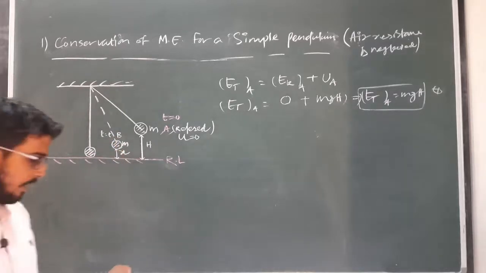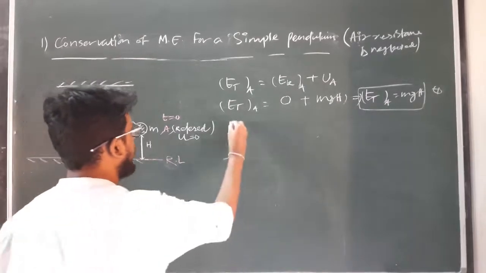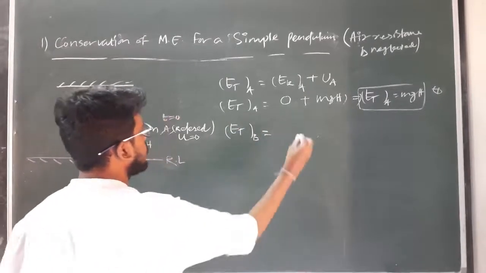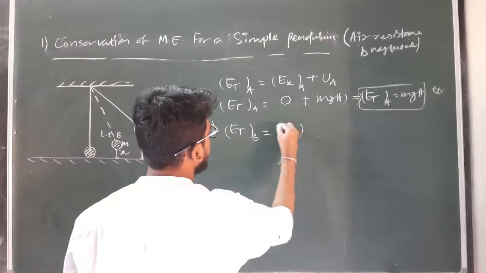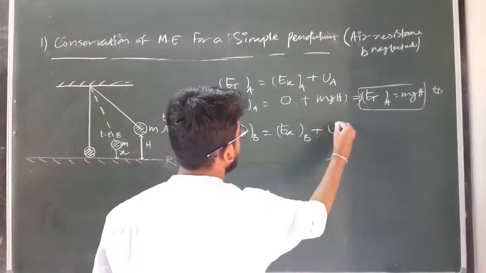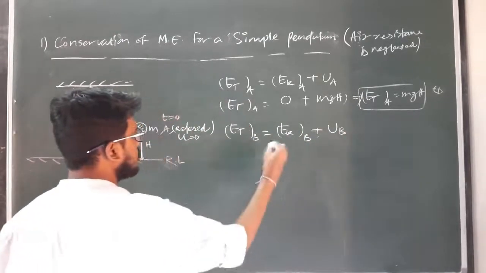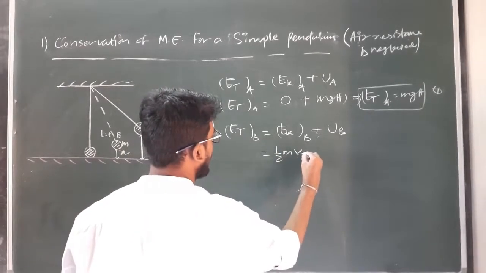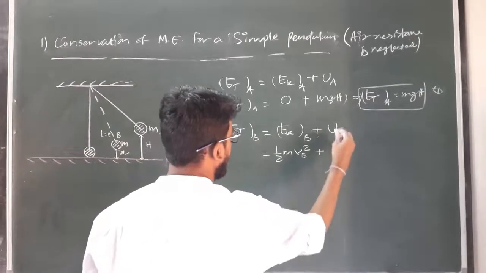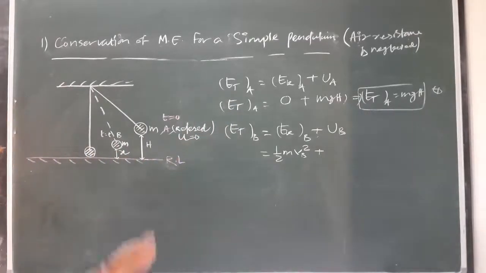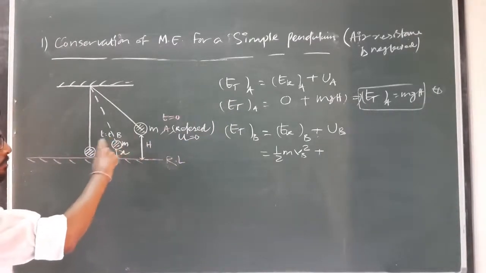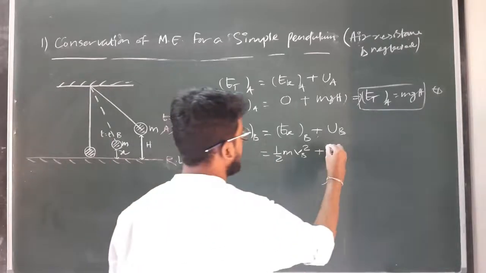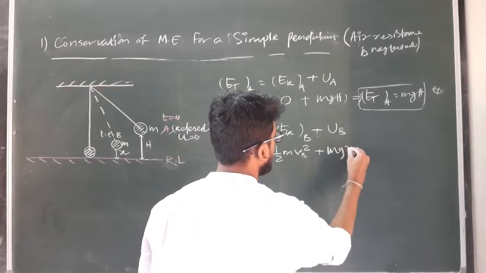So what is the total mechanical energy at point B? B is any arbitrary point, so we can write kinetic at B plus potential energy at B. So kinetic at B will be how much? Half m velocity of the pendulum at B square plus what is the potential energy? As the height of the pendulum from this reference level is x, so its potential energy will become how much? mgx.